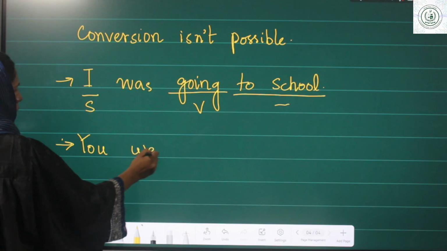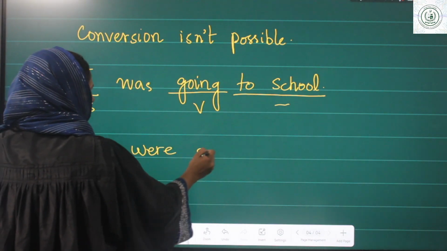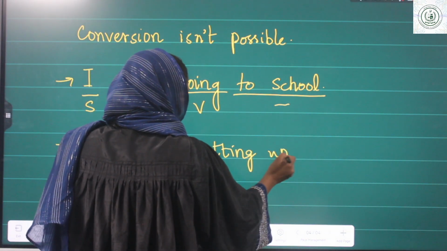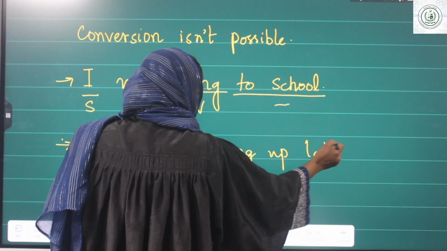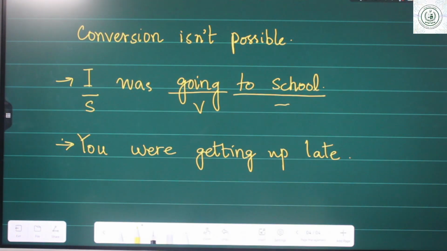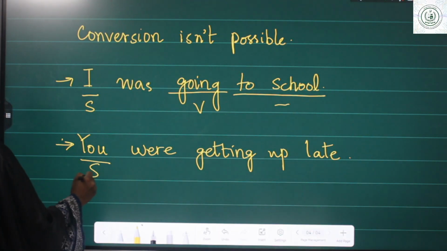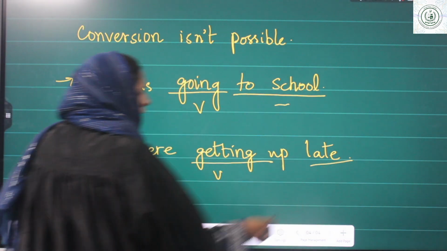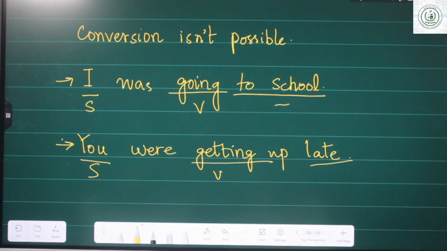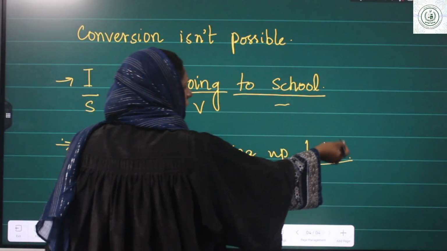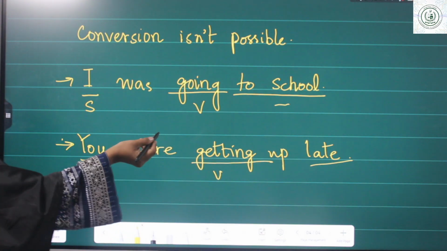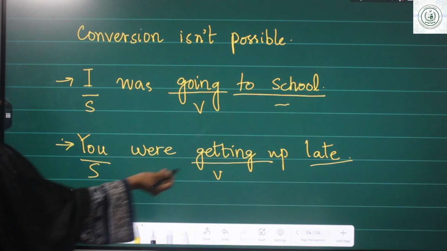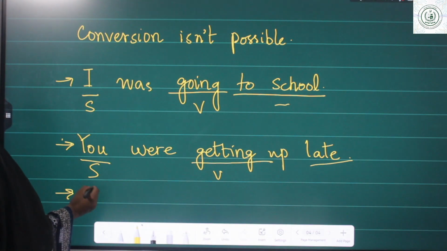You were getting up late. You were, that is the subject. The verb. No proper object. Here the object must be a noun or a pronoun. But here, late, you were getting up late. No proper object, so conversion is not possible.